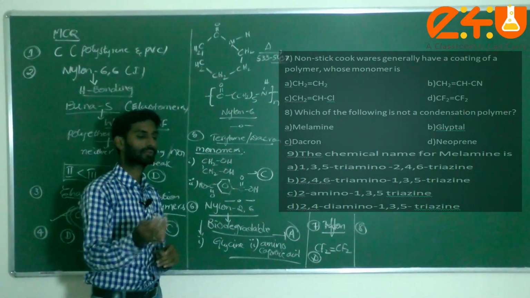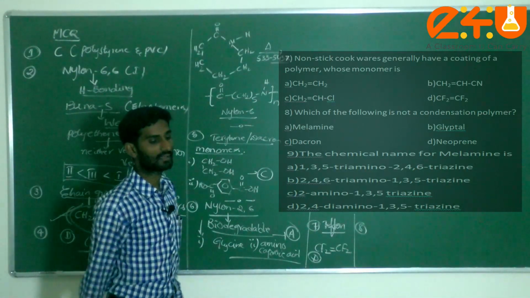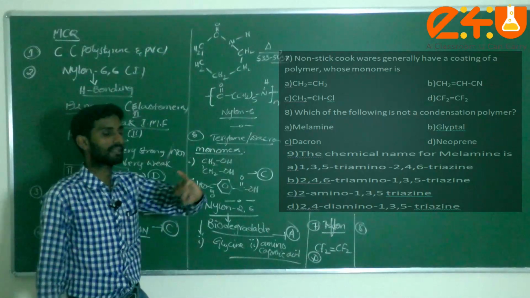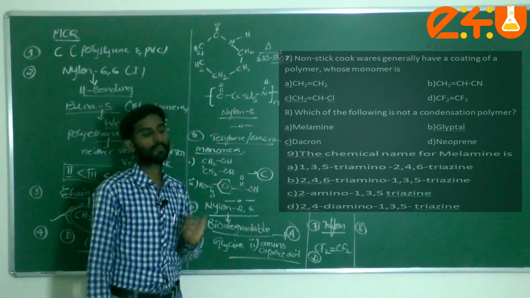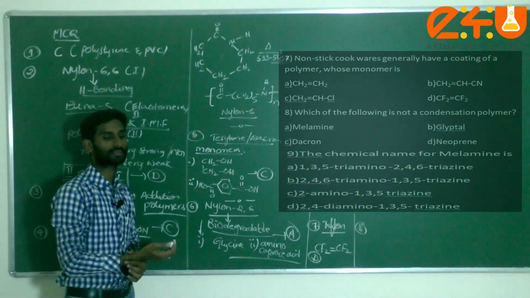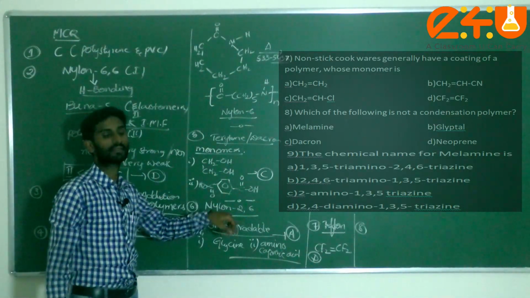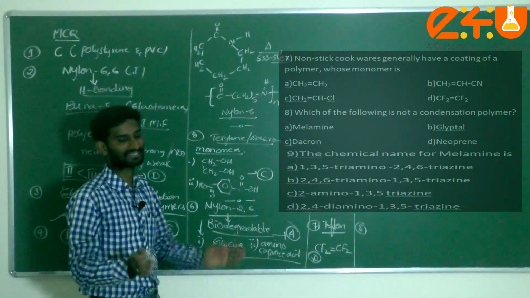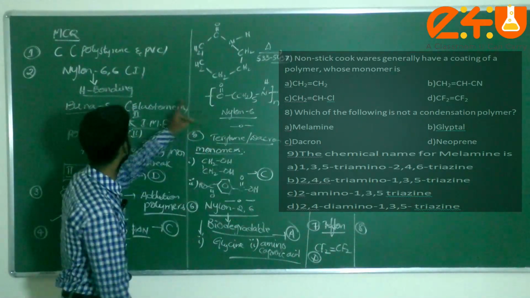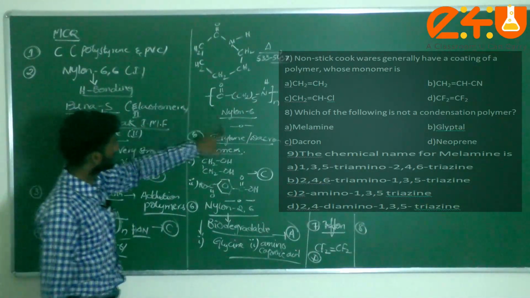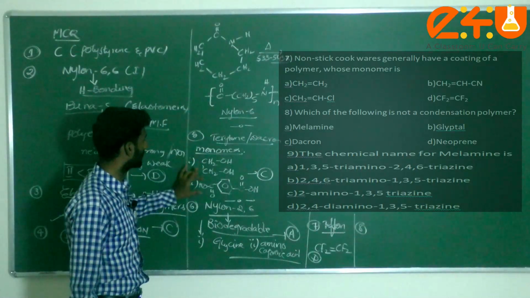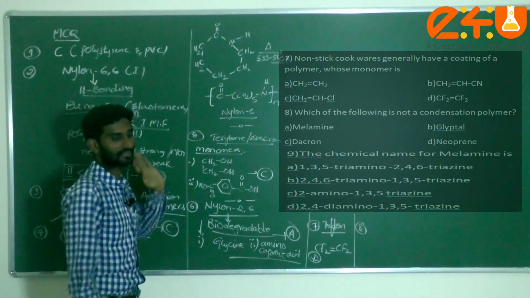Option A, melamine: it is a condensation polymer, with monomers melamine and formaldehyde. Next, glyptal: ethylene glycol and phthalic acid are the monomers, so it is condensation. Option C, dacron, also known as terylene: ethylene glycol and terephthalic acid, also condensation.